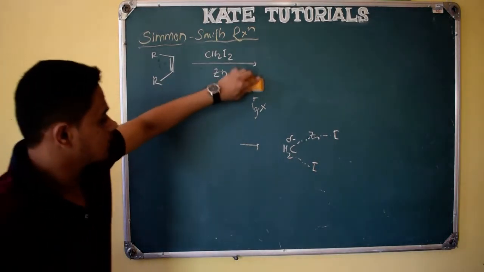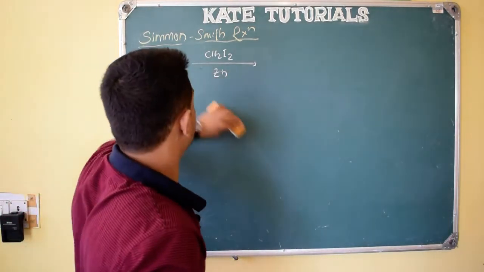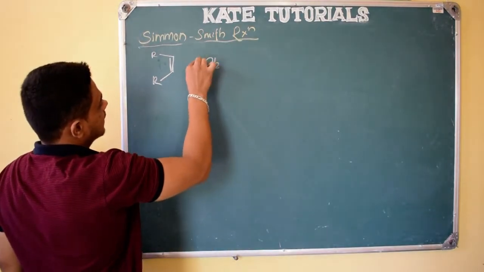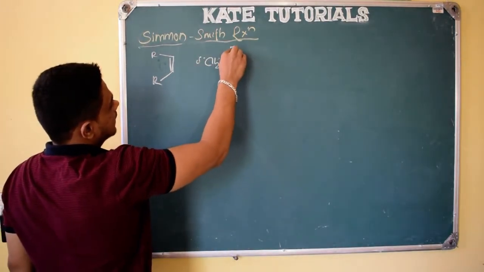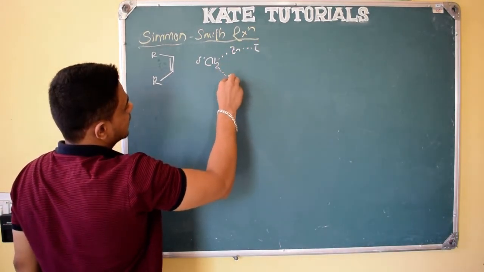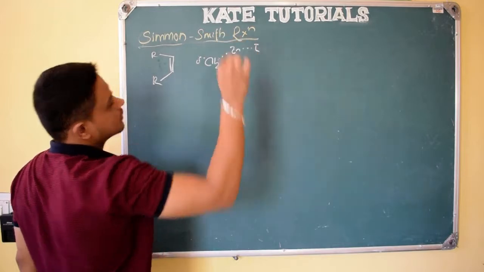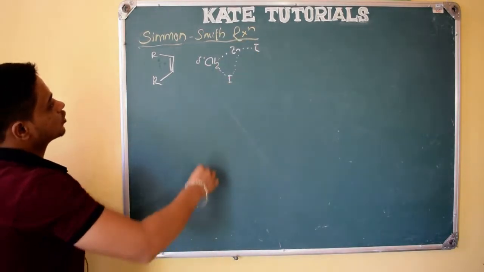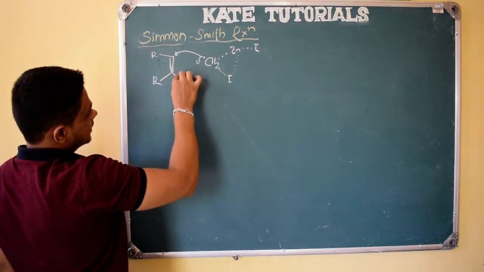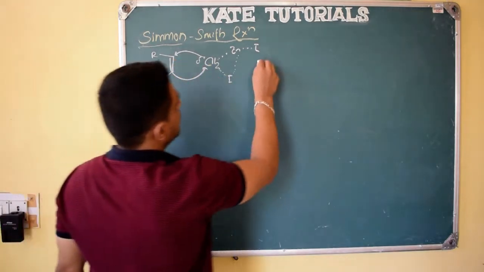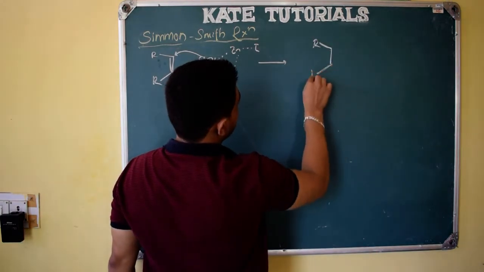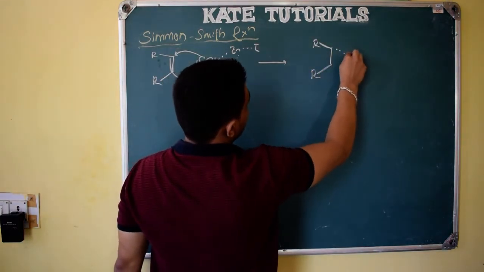Once we get this reagent, what happens? Let me write here. So here it will be CH2 delta negative, and here zinc coordinated with iodine, and this bond has become weakened and is little coordinated with zinc like this, right? So what happens? This negative charge comes here, and again from this carbon this negative charge goes here. So it will form a transition state. Because of this transition state there is no rotation of this bond, so it will be like this.